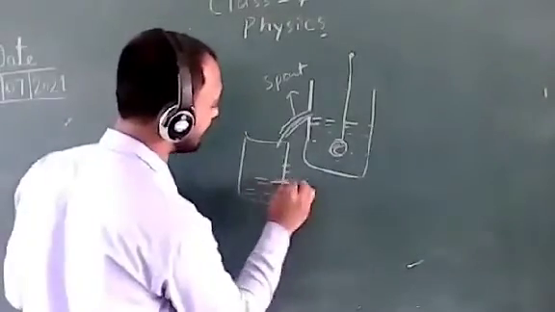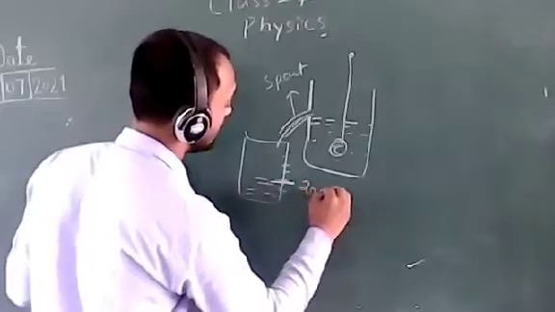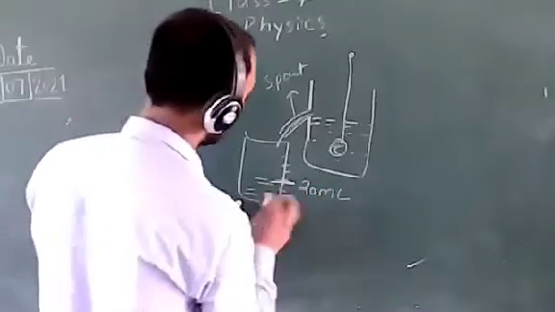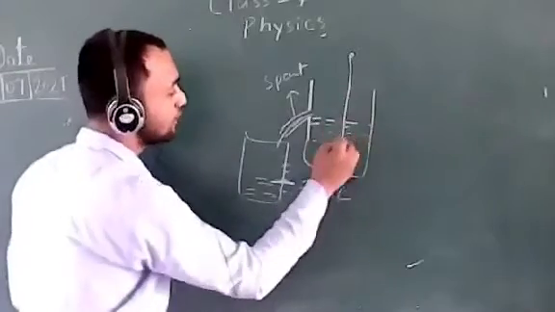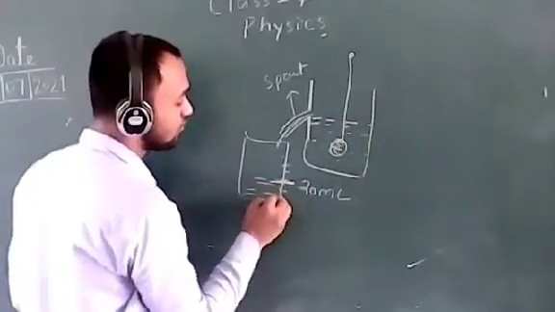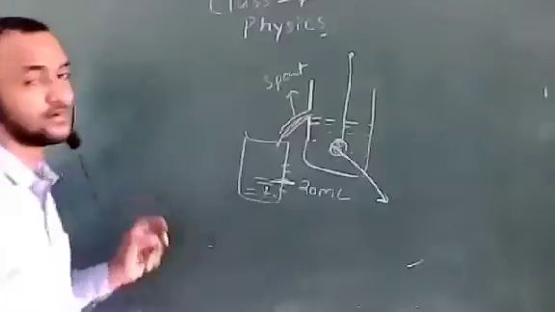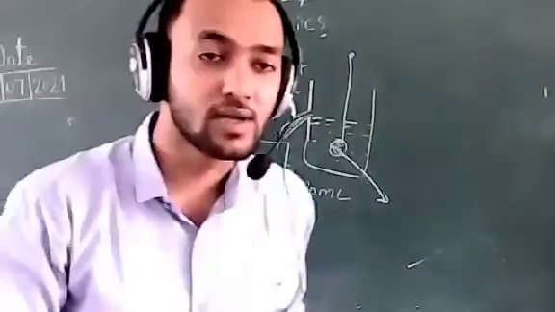If this water level rises up to 20 ml, initially there is no water in this measuring cylinder, and after putting this stone or irregular shape, the water level goes to 20 ml. So who will tell me what is the volume of this irregular solid? What is the volume? Okay, Ankita.